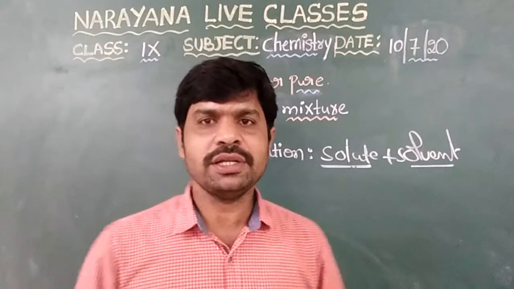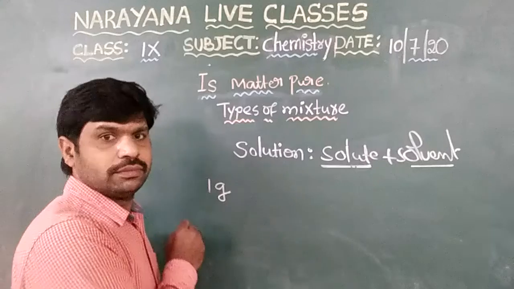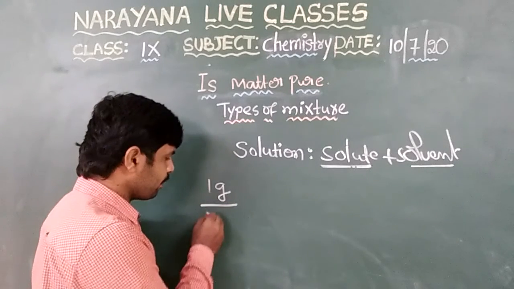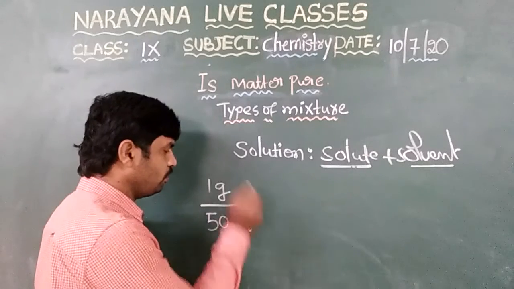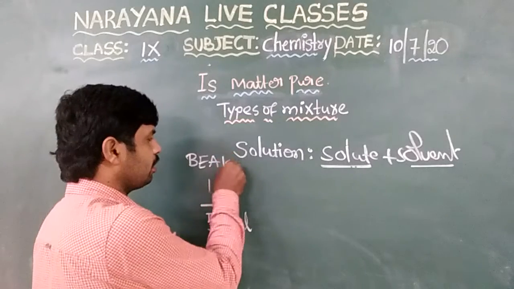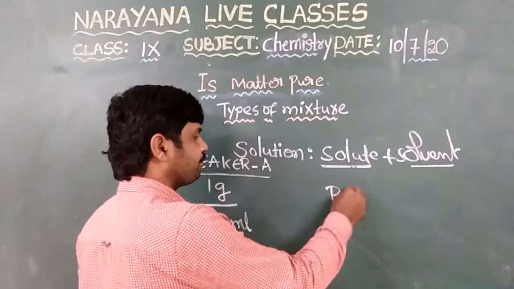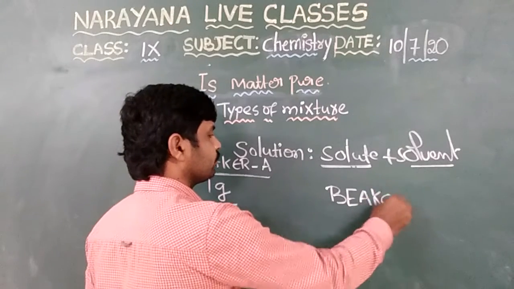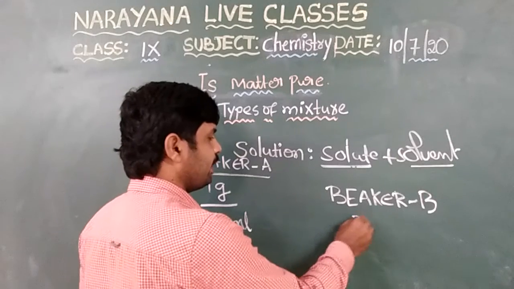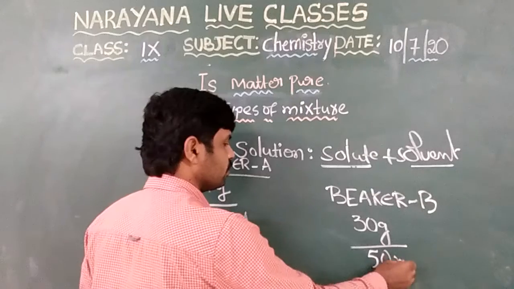For this, my explanation is: 1 gram of sugar is in 50 ml of solution. That is beaker A. In beaker B, it is 30 grams of sugar placed in the same 50 ml of solution.